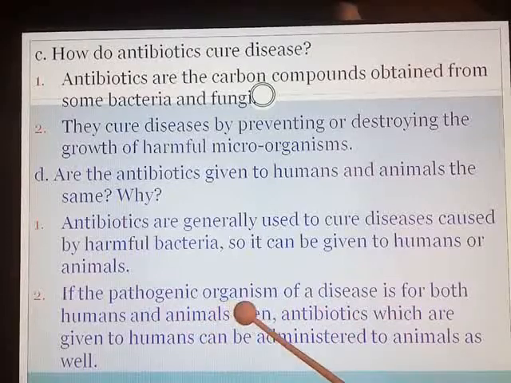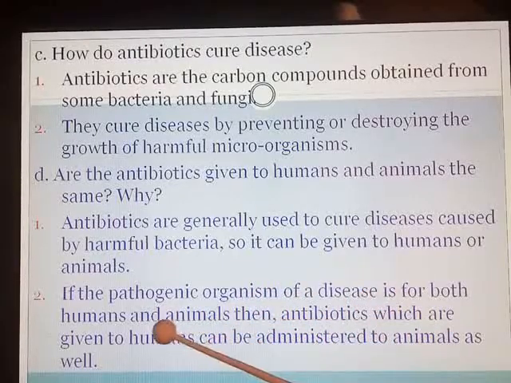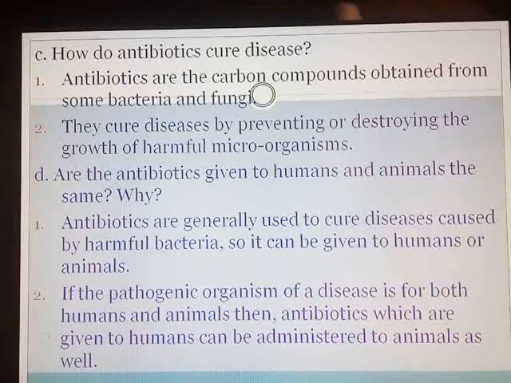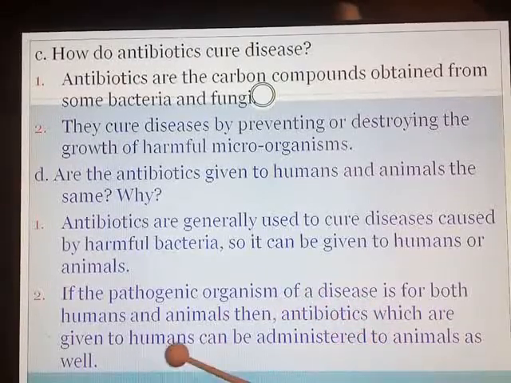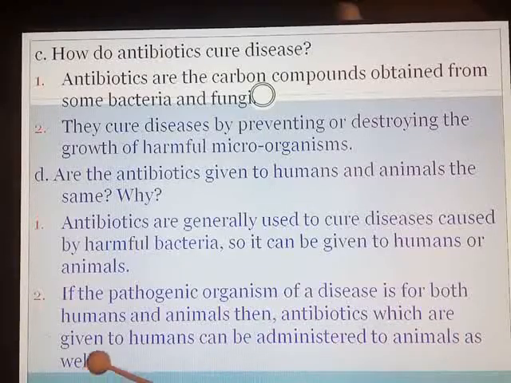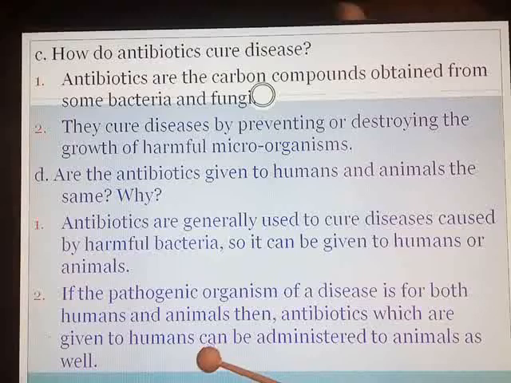If the pathogenic organism of a disease is the same for both humans and animals, means the pathogen which is causing the disease is the same for both human beings and animals, then antibiotics which are given to the humans can be administered to animals as well. The same antibiotic which is given to human beings can be given to animals as well.